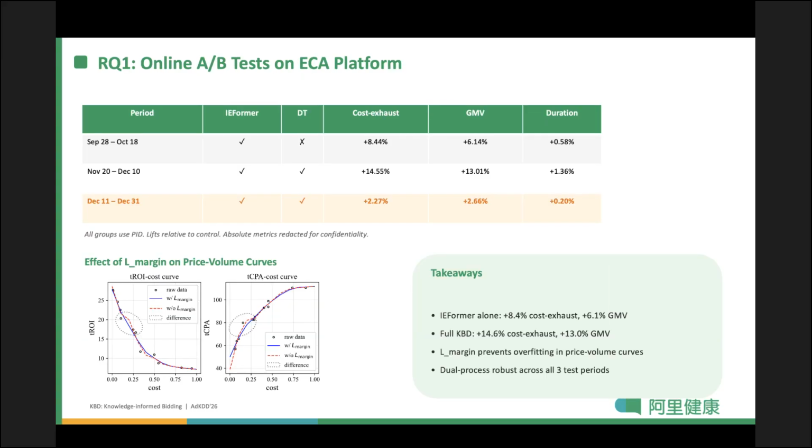For online evaluation on the ECA platform, we ran 3 test periods from September to December 2025. iFormer alone already achieves plus 8.4% in cost exhaustion and plus 6.1% in GMB. With the full KBD including the DT, the lifts reach plus 14.6% and plus 13% respectively. The bottom right picture shows how our margin prevents overfitting in the learned price volume curves.